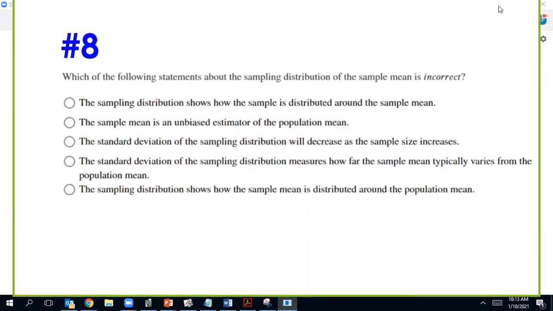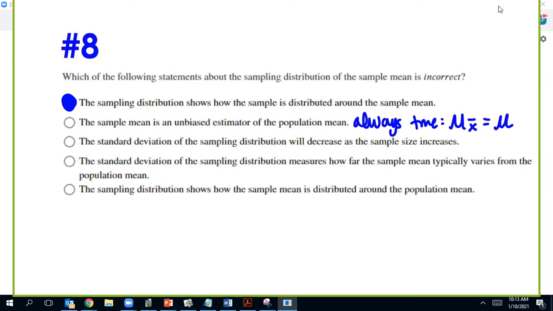Number 8. Which of the following is incorrect? Okay, so if we read through each of these, the sampling distribution shows how the sample is distributed about the sample mean. That's incorrect, so that's the answer. I'll explain the rest. So the sample mean is an unbiased estimate of the population mean. That's always true because mu of x bar equals mu. That's the definition of unbiased.